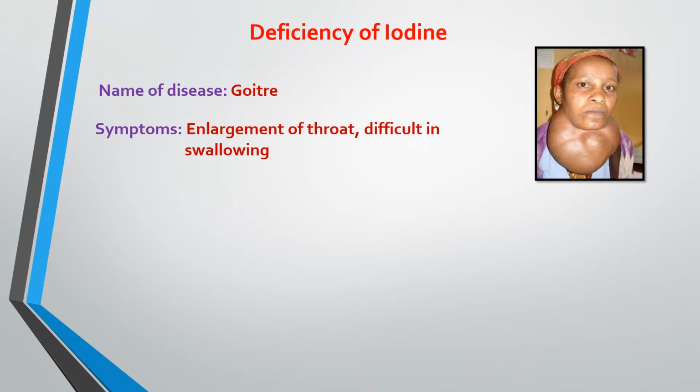Now the deficiency of iodine. The disease caused by the deficiency of iodine is goiter. The symptom is enlargement of the throat. You can see in this picture how the throat is enlarged, and it becomes very difficult to swallow any food or anything.